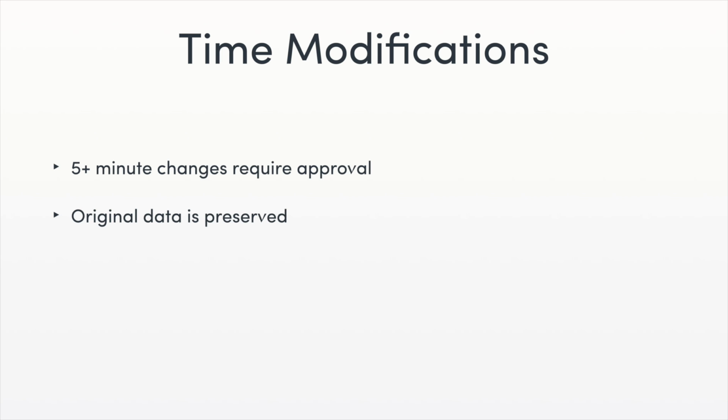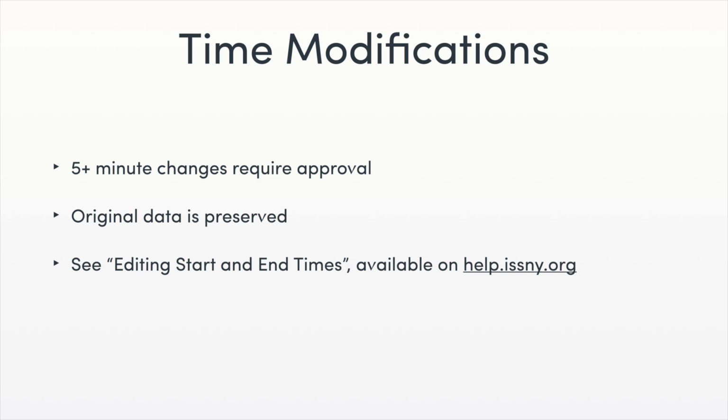To learn how to make changes to the start and end times, see the lesson or video, Editing Start and End Times, available at help.issny.org. It is strongly encouraged that staff use the eTime app, if available, over eTime in a web browser. The eTime app works offline, which means that, to quote the program guidelines, in the event of a power outage or limited to no service, accurate, real-time EVV data can be captured.